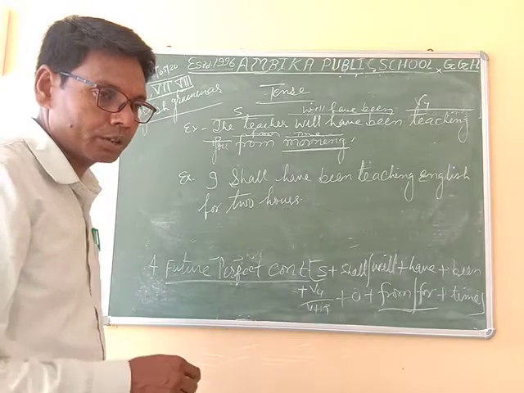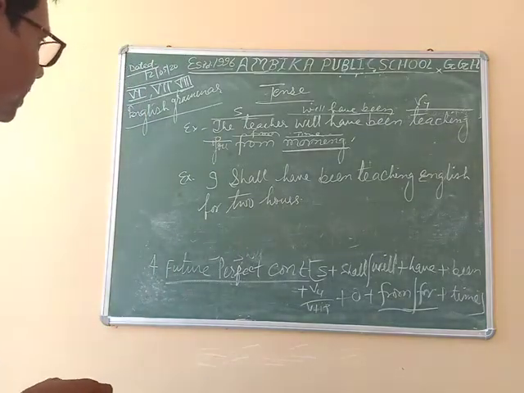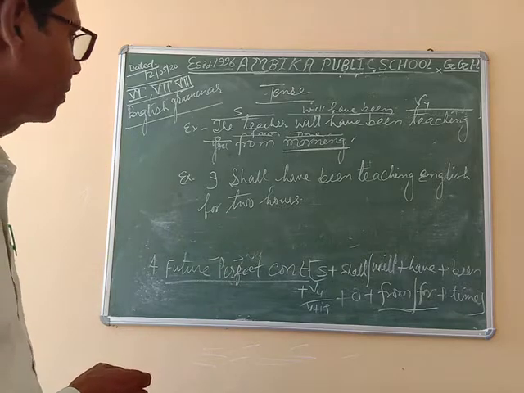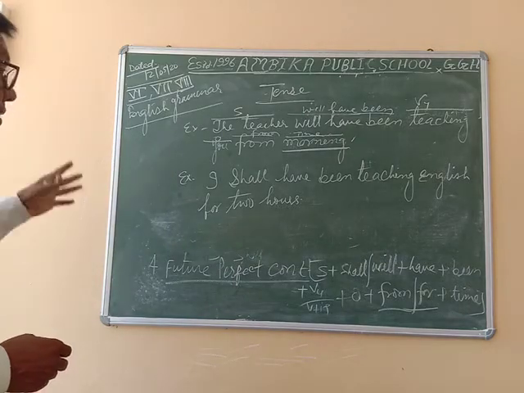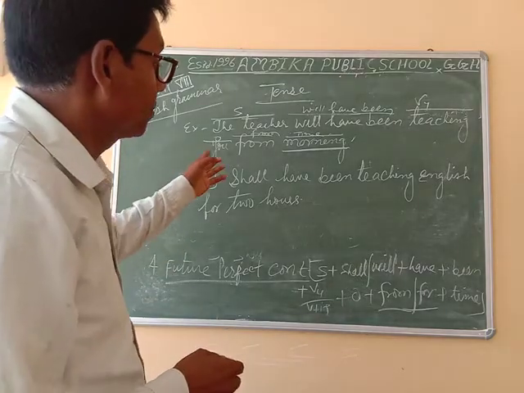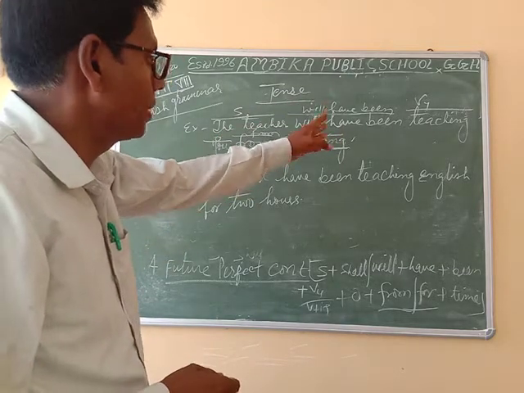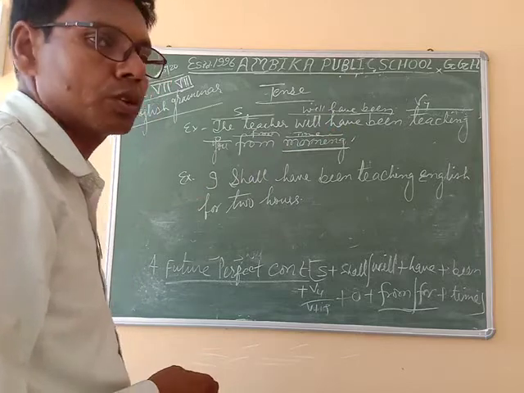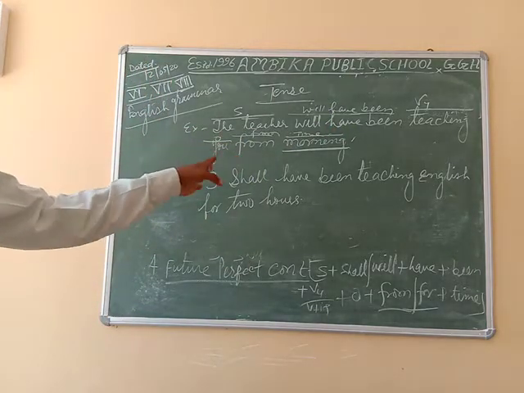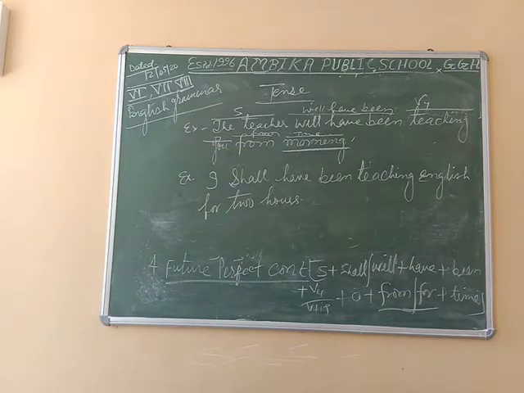I mean to say, there is no doubt about the first example. In the first example, you are looking, you are watching: after the subject comes will have been, after that the fourth form of the verb, after that the object, after that from, and after from the time.